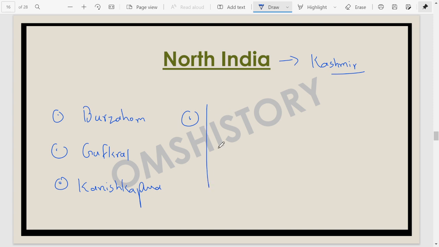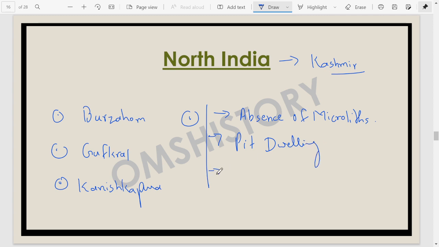Now, some of the characteristics of Kashmiri Neolithic sites: we find the absence of any pre-Neolithic artifacts, like the absence of microliths. We do not find a Mesolithic phase in any Neolithic sites of Kashmir. Also, these sites are known for their pit dwelling.